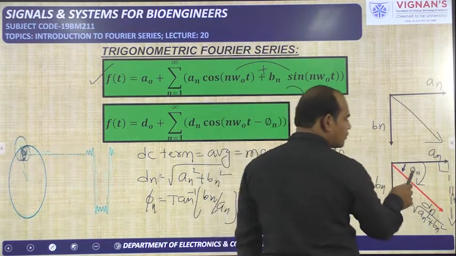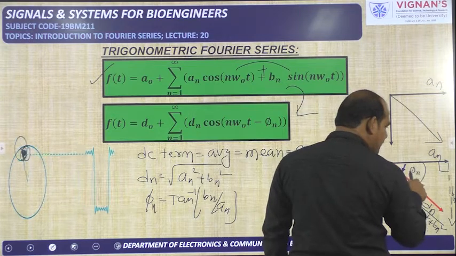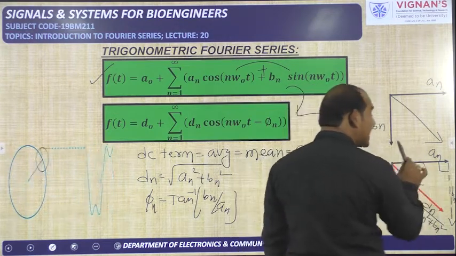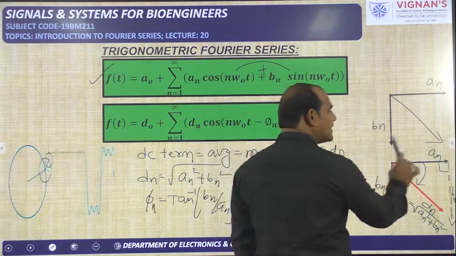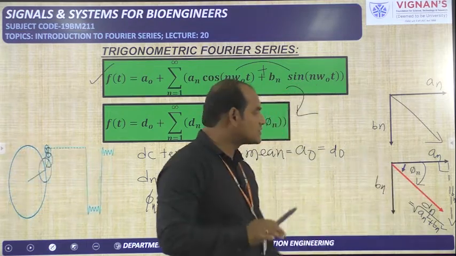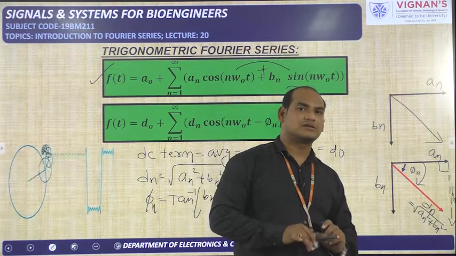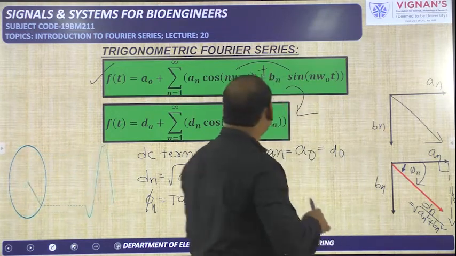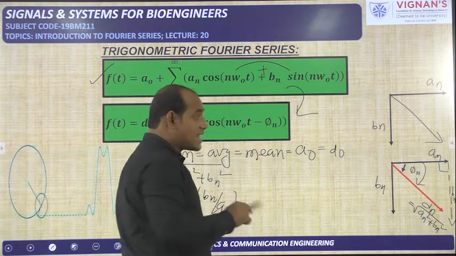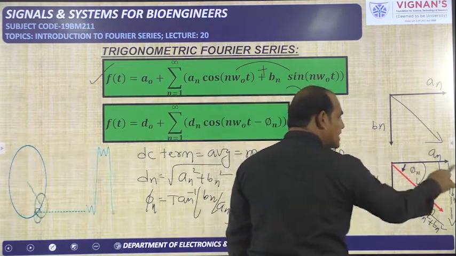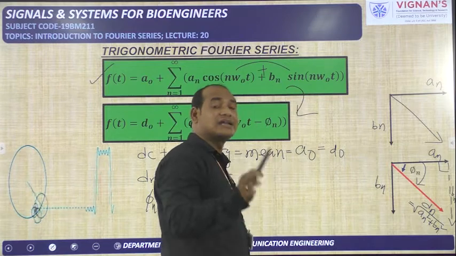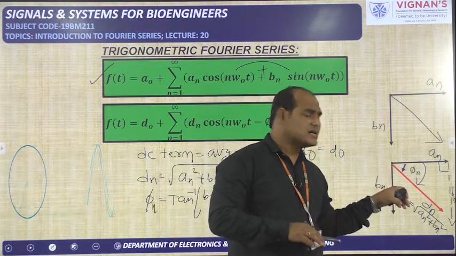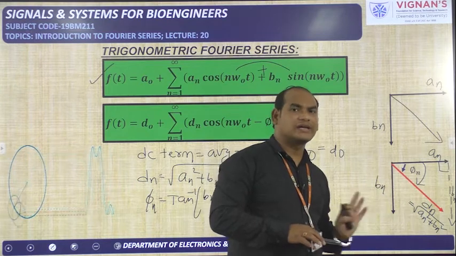Tan of phi n is equal to opposite side by adjacent side, that is bn by an. So phi n is equal to tan inverse of bn by an. Because it is in the clockwise direction, we have taken minus, because by adding 90 degrees to the cos, we get a sine signal. That's why we have taken it like this.